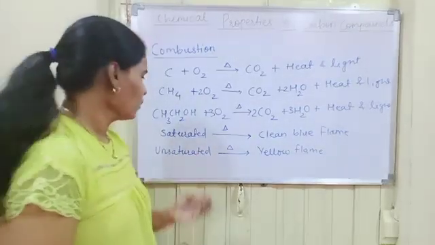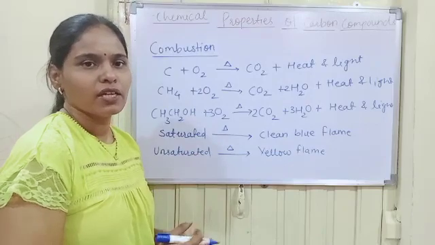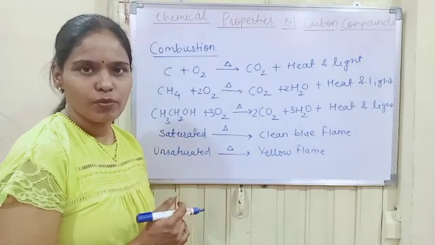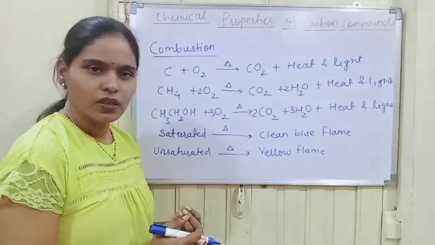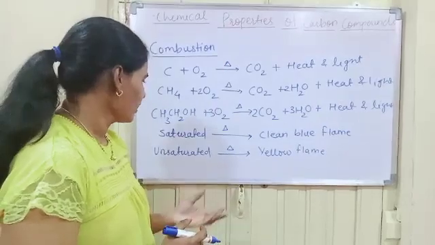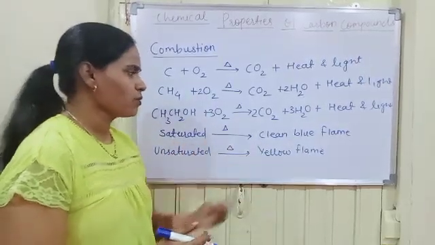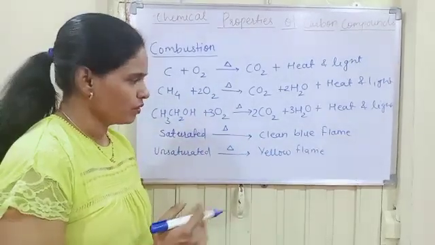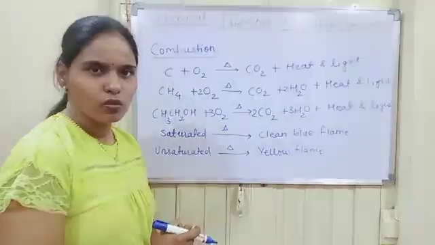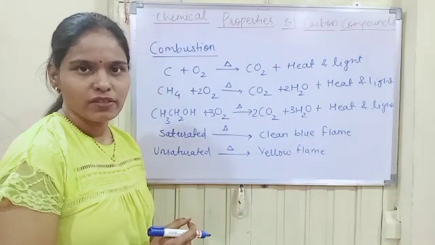Even a saturated hydrocarbon, if it burns in a limited supply of air, can also give a yellow or sooty flame. So this is the characteristic feature of saturated and unsaturated hydrocarbons. Saturated hydrocarbons burn with a clean blue flame, that is an oxidizing flame, and unsaturated hydrocarbons burn with a yellow or sooty flame, producing lots of black smoke.